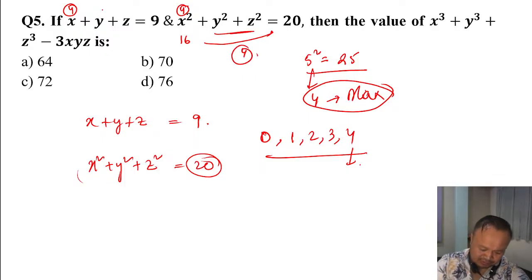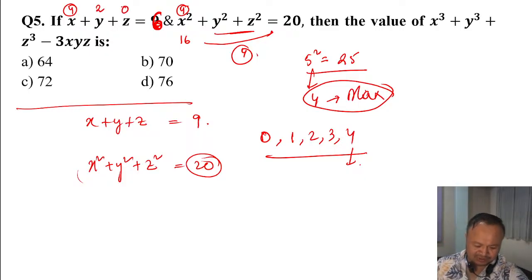So if I take this y as how much, 4 plus 4, x plus y plus z is equal to 9. I think this is wrong. 4 plus 4, this should be 6. Okay, 9 cannot be the answer. If it is 6, 9 is impossible to get as the answer. So if I take this is 2 and this is 0, then it becomes 4 plus 2 is equal to 6. And if I take here 2 square, 4, and this is 0, then you are getting the answer.